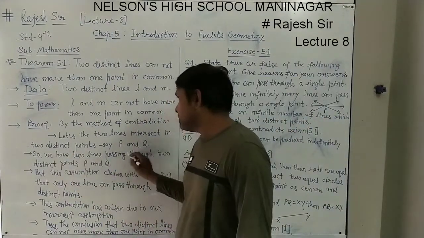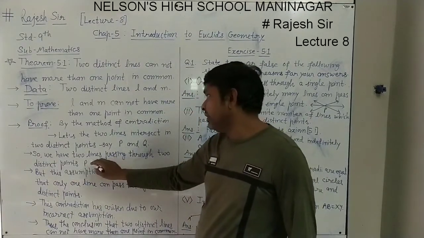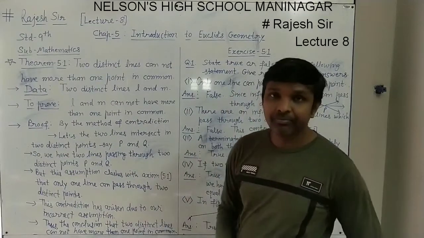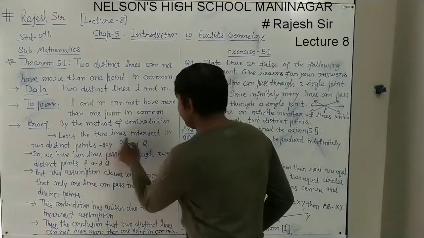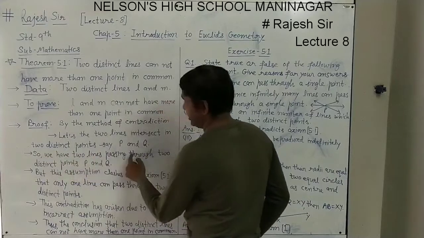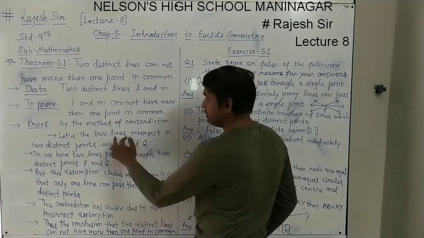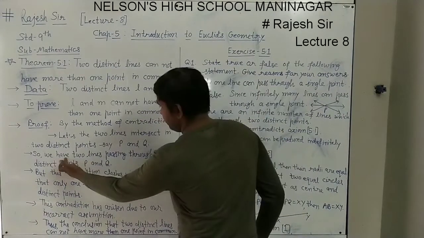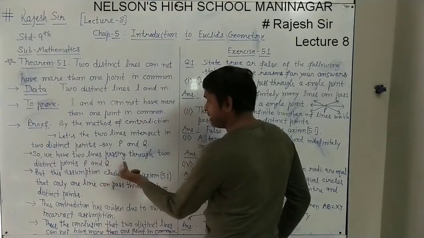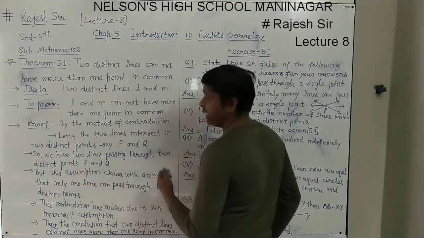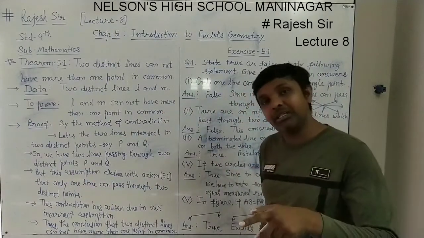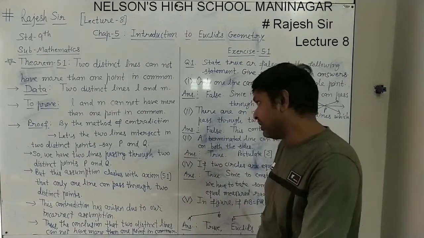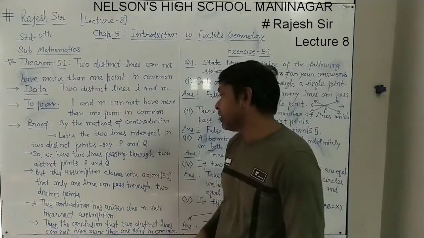If we consider this way, we have two lines passing through two distinct points. What does this mean? Two lines intersecting in two distinct points means that from these two points, both the lines L and M are passing. We have two lines, both L and M, passing through two distinct points P and Q. Two lines passing through two points, that's the conclusion from this.